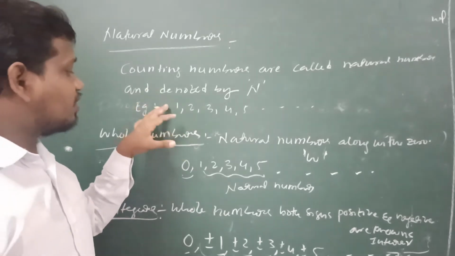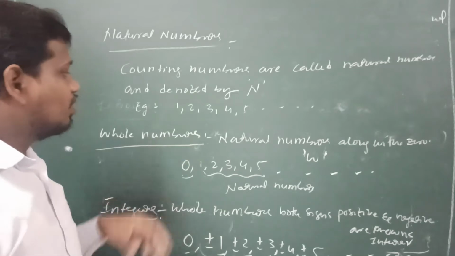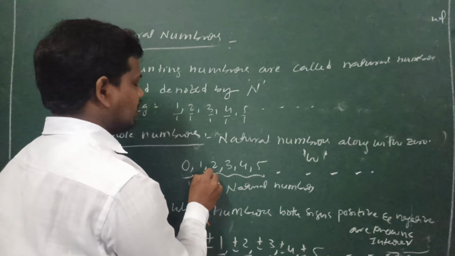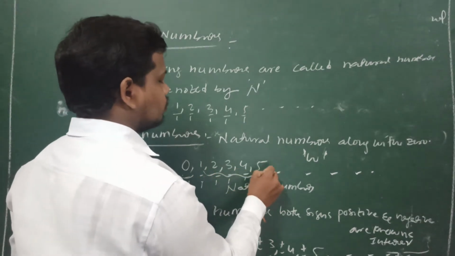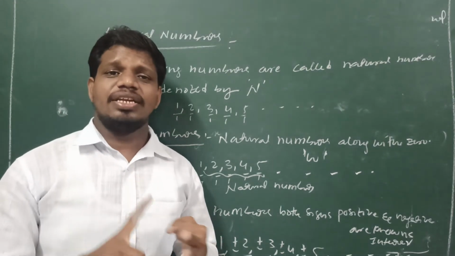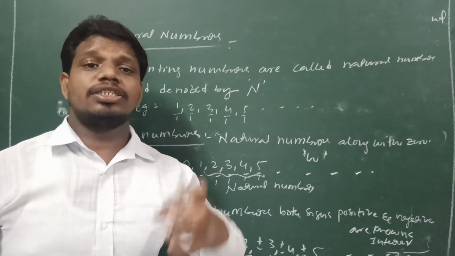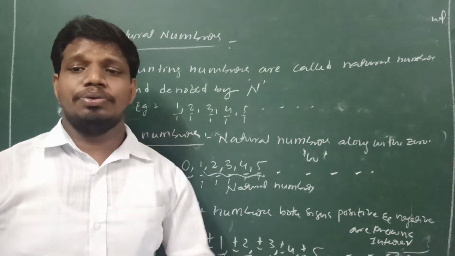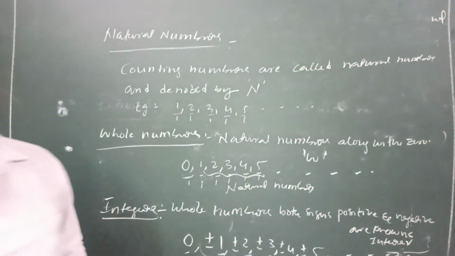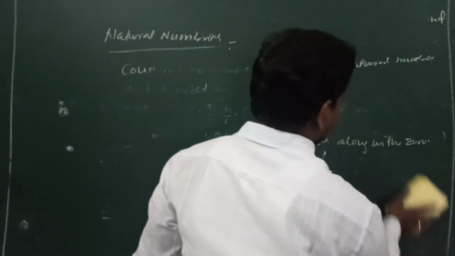Why I said natural numbers, whole numbers and integers are in the form of rational numbers is that all of these have a default denominator of 1. That is the reason we say natural numbers, whole numbers and integers are rational numbers, because all of these are expressed in the form of P by Q. So rational numbers are over.